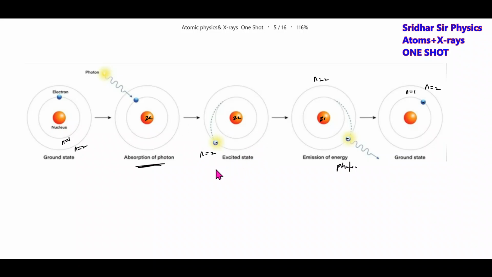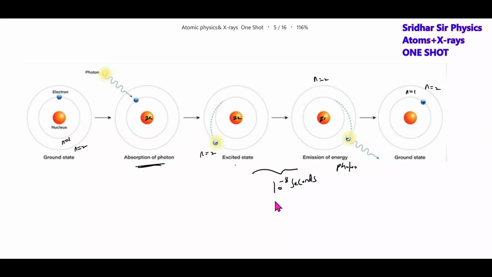How long will the electron stay in the excited state? For 10 to the power of minus 8 seconds. For this much interval of time, the electron will stay in the excited state. Again, it will come back to n equal to 1. This is the basic idea, very, very important for us.